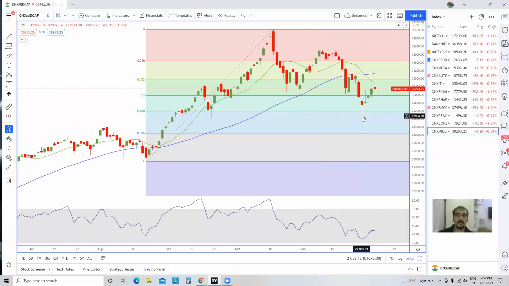So now if we want to continue and go higher, we will need to make a higher high. Until we go above this particular level, you have to be very, very cautious in trading mid caps on the upside. And if we close below this particular low, or maybe even this low, because this is very near to this hammer, if we close below this, we could correct a little bit even lower.